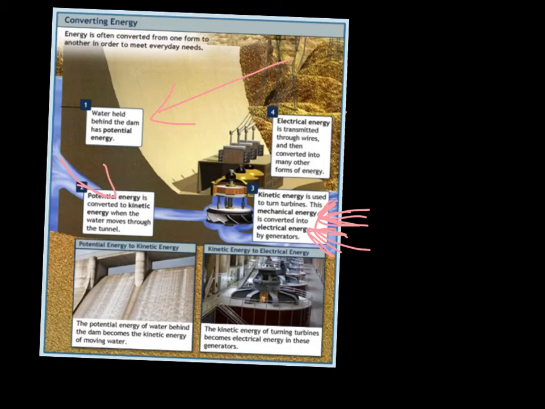Now, the difference, though, between things like water energy compared to using coal, which is burnt, is that fossil fuels, which is our coal, cannot be replaced once they're used up, right? Once that coal is burnt and once it's used up, it's no longer able to be replaced. Water is a renewable resource. Coal is a non-renewable resource.